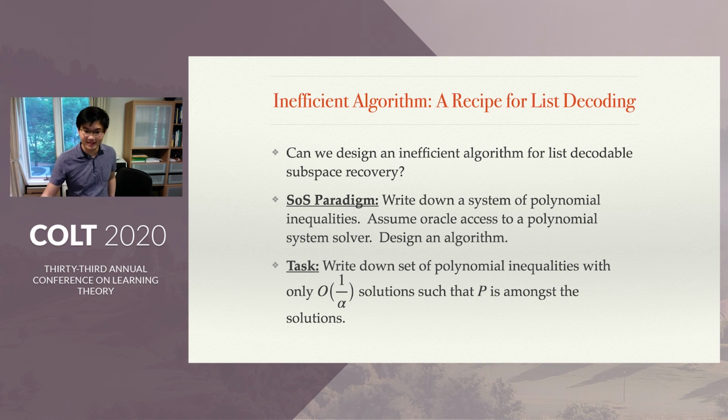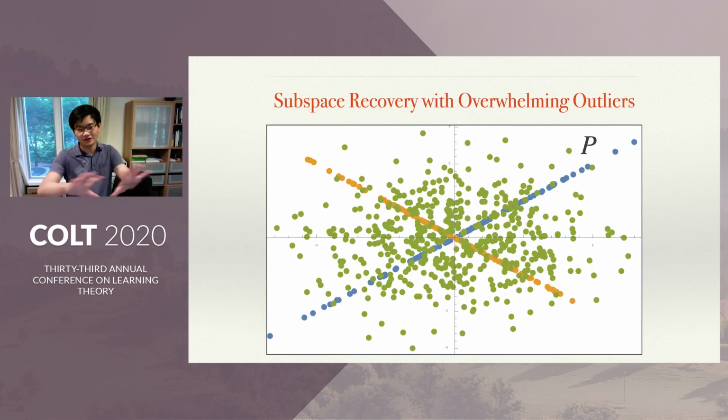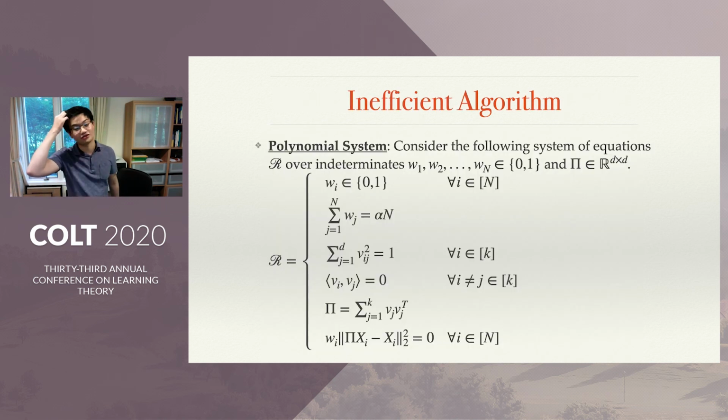Our task then is to write down a set of polynomial inequalities with only big O of 1 over alpha solutions such that P is amongst the solutions. So let's take a look at our prototypical example again, and let's try to think what kind of inequalities I'd have to write down such that the solution to this set of inequalities will give me P. And it turns out that this is pretty much the answer.